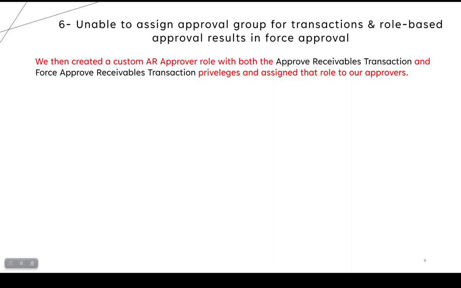But once I did this and attached this new custom AR approval rule to two persons, as soon as the first approver takes action, the status immediately changes from in process or pending approval to approved. And again it failed to send to a group of approvers.